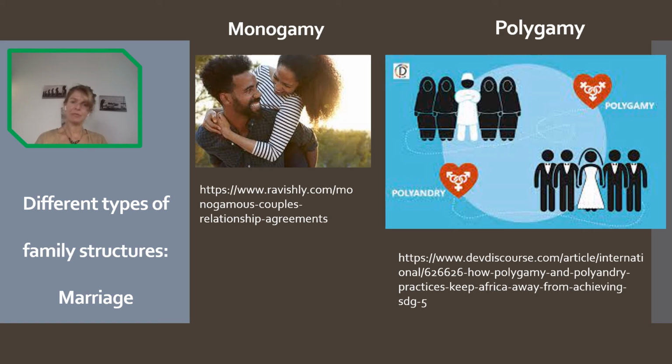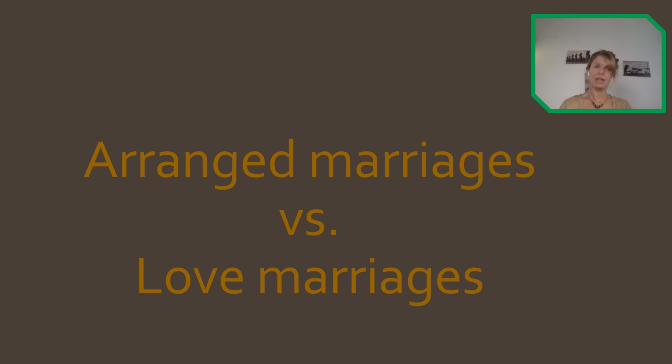And here you should go back to the video. In the video, if you remember, she also explains different forms of marriage. I'm not going to elaborate on that, but you can go back to it if you would like to have more information.